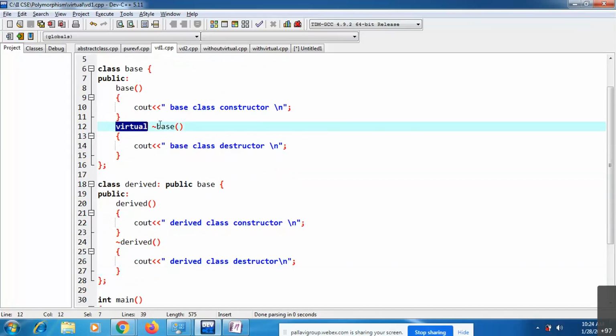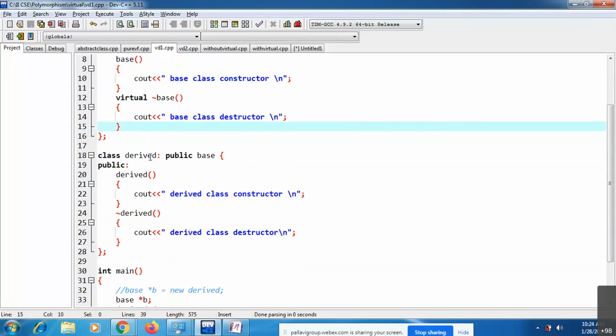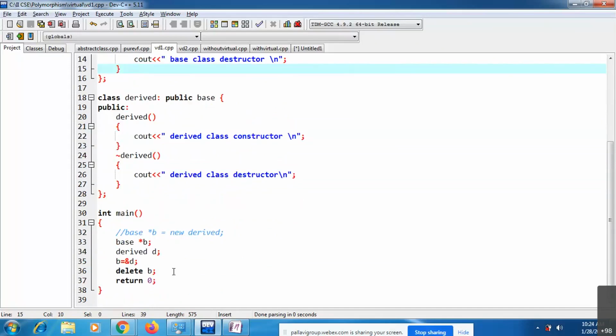If you write a virtual destructor inside the base class, then that object is going to be destroyed when the scope of that particular object ends.